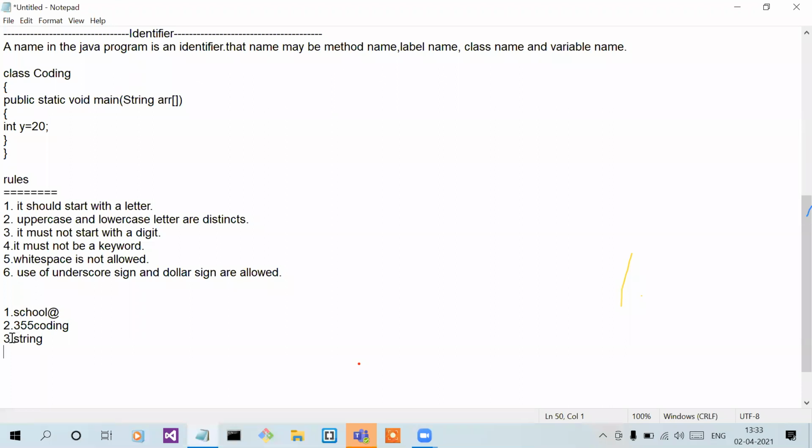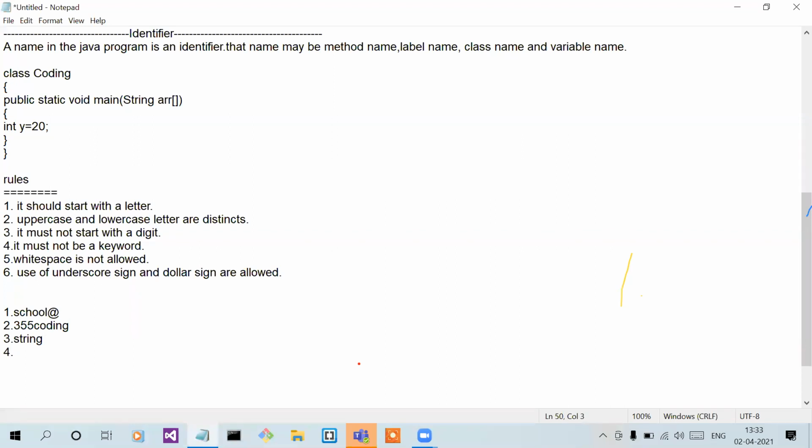But here I'm using a small letter. So this is not a predefined class anymore because I'm using that small letter s, so it is a valid identifier.